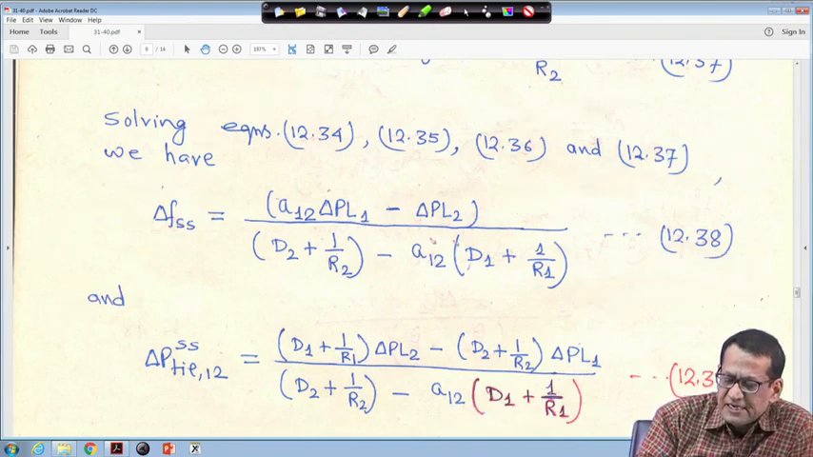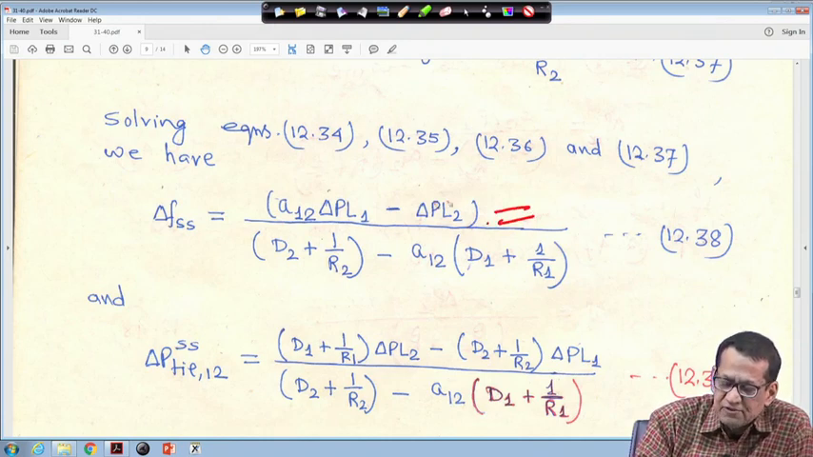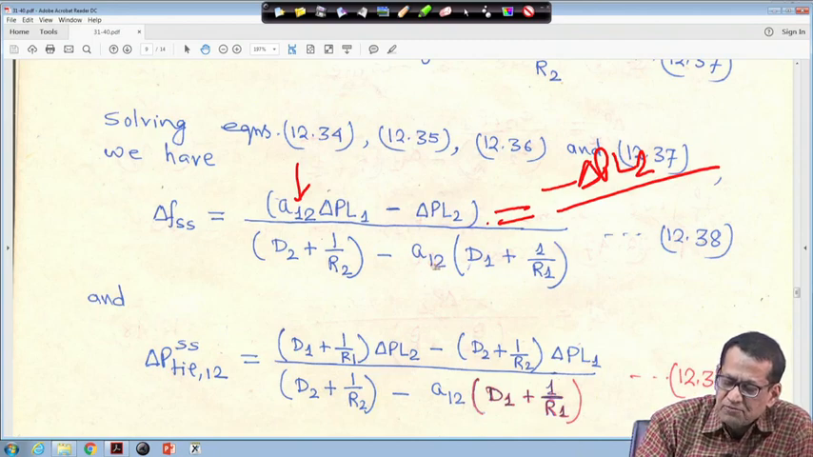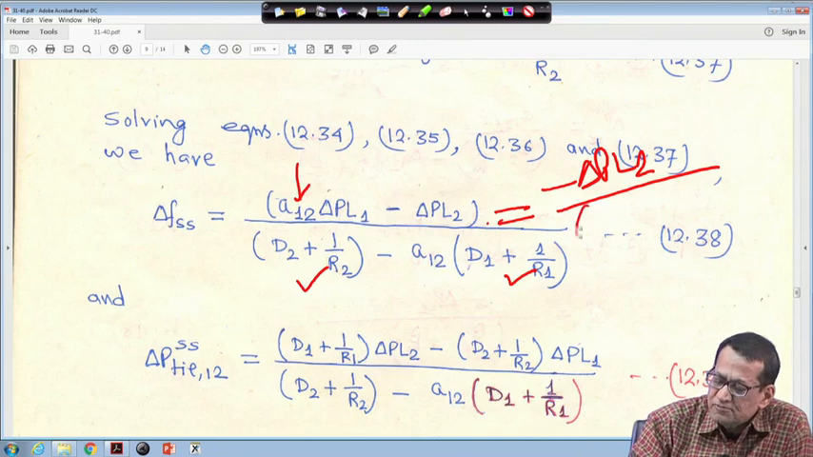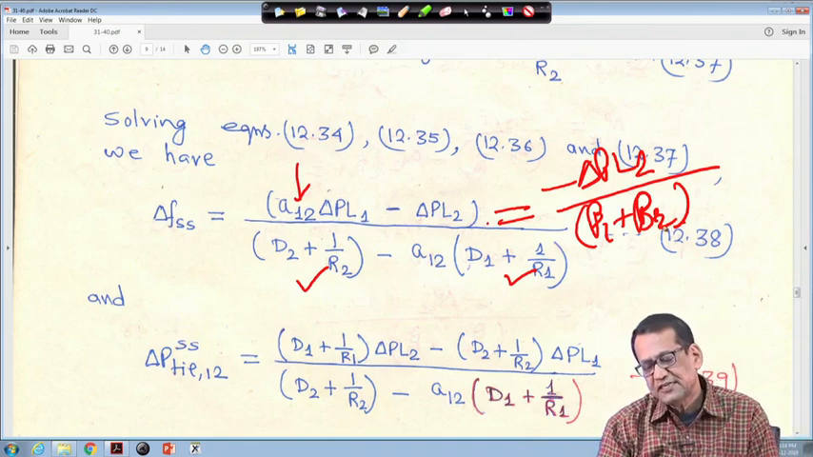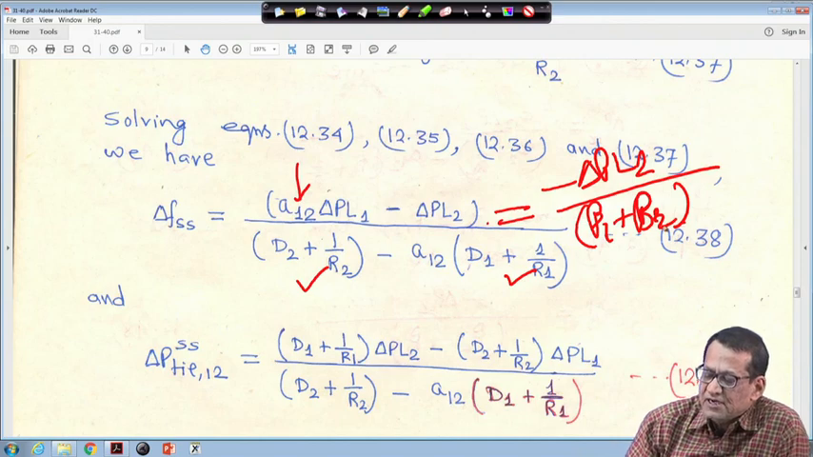So, if you make it, then this equation will become minus delta PL1, because A12 is equal to minus 1, this is 0, and here A12 minus 1 means this will be plus, and this is beta 1, this is beta 2. So, basically it will be beta 1 plus beta 2, right. This is your delta F steady state is equal to minus delta PL1 upon beta 1 plus beta 2 following a load disturbance.